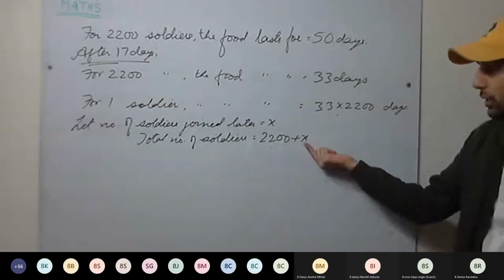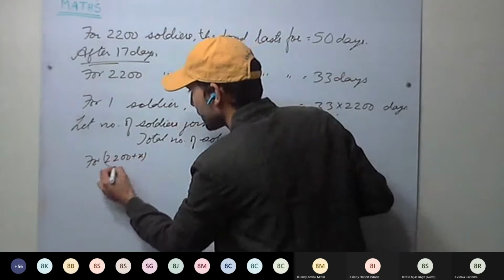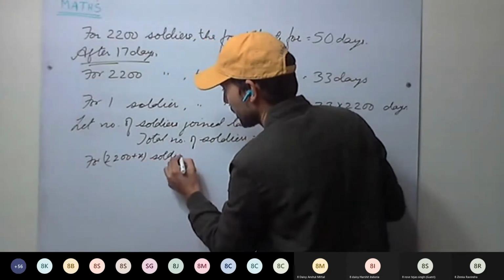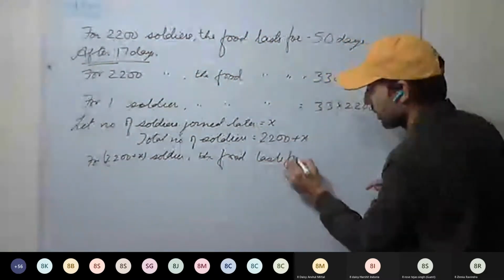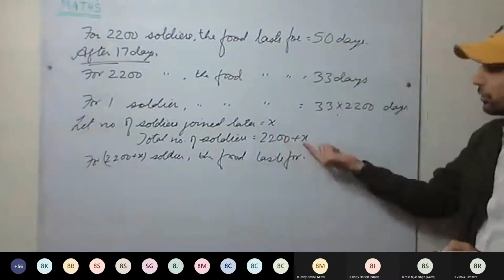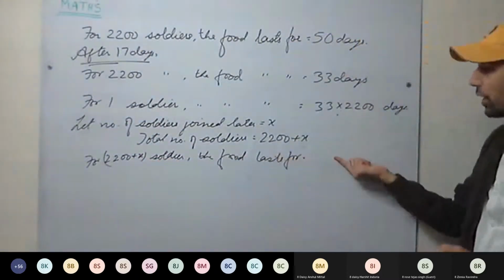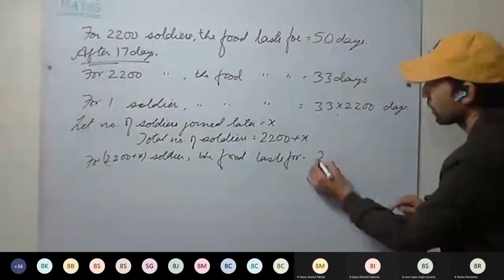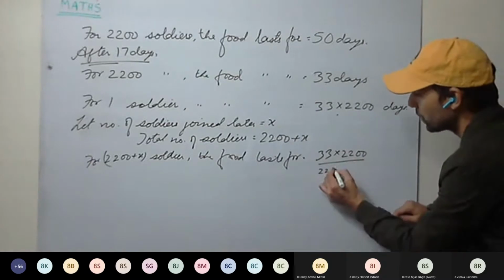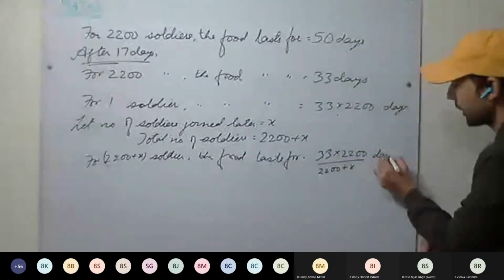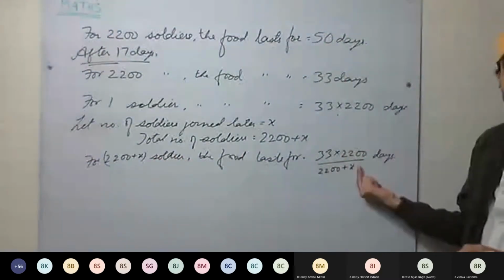After 17 days, these are the number of soldiers: 2200 plus X soldiers. The food lasts for how many days? We have to multiply or divide. See here, the number of soldiers is increasing, which means the food lasts for fewer days. So 33 times 2200 divided by 2200 plus X days. And in the question it is given that for these many soldiers, it will last for 20 days.